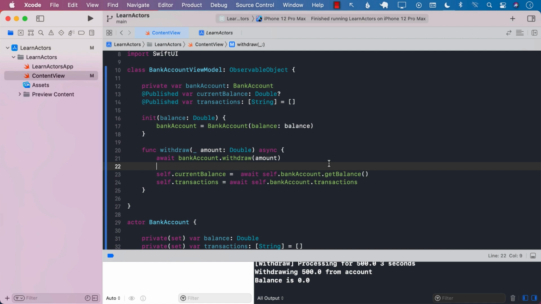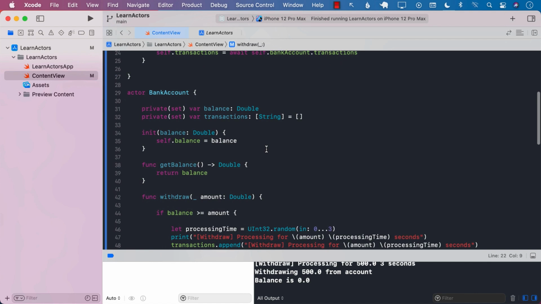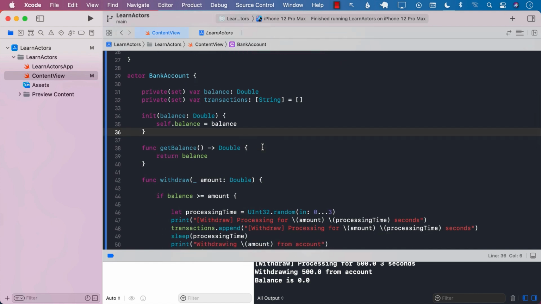And if it's not suspended, then anyone else can just jump in and change the stuff. And we're back to equation number 1, where two threads are trying to change something at the same time. So actors have allowed us to isolate those things, and we can now build our application with much more confidence that actors are going to be there to help us out when we are trying to access one thing at a time.